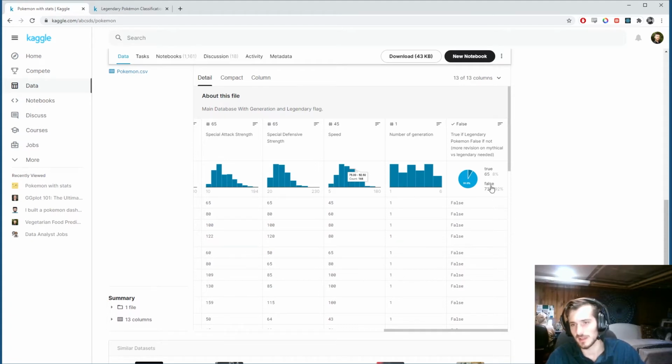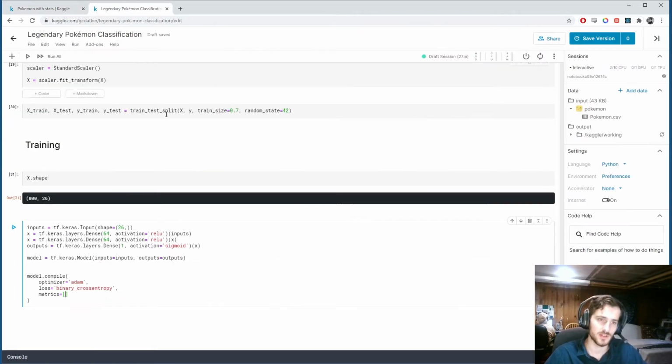Because if, let's say, we guessed that all the Pokemon were not legendary, we'd then have a 91.9% accuracy, right? Because the only ones we get wrong are the legendary Pokemon, and because there's so few of them, it's not really affecting our accuracy too much. So instead, well, we can use accuracy, but we also should include a better metric.